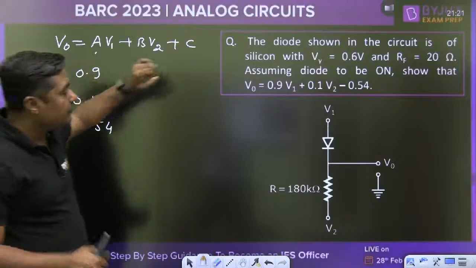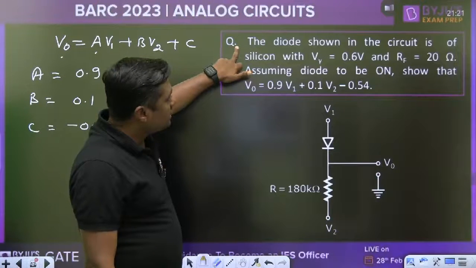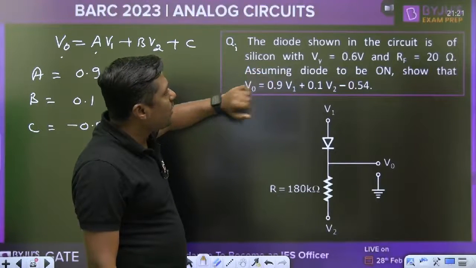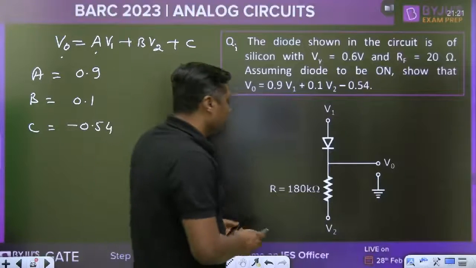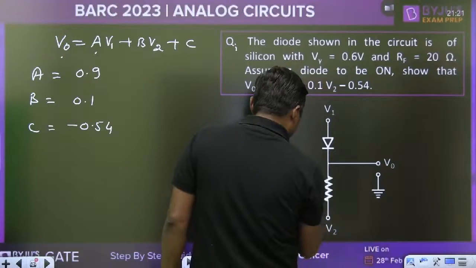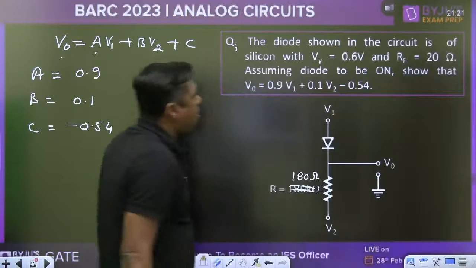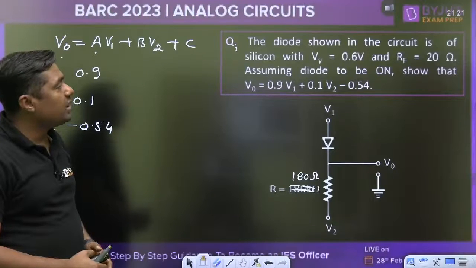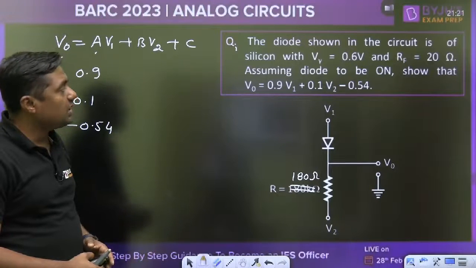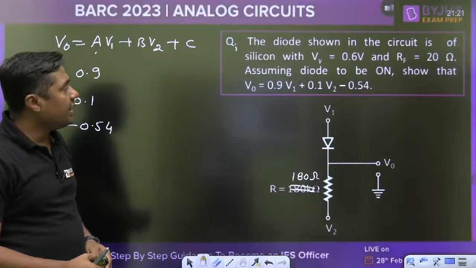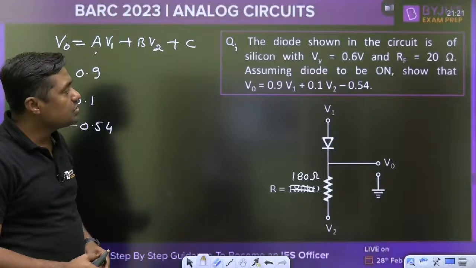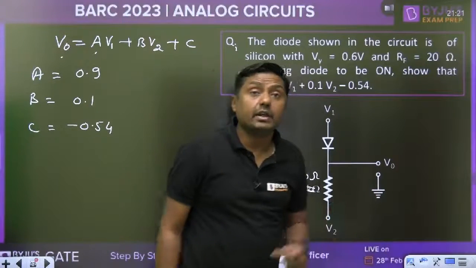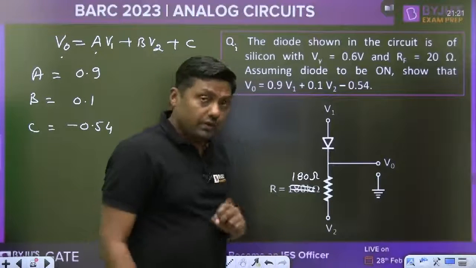Now read this question. The diode shown in the circuit is of silicon with V gamma 0.6 volt and RF is equal to 20 ohm, and this is 180 ohm. Assuming the diode to be on, V0 is equal to 0.9 V1 plus 0.1 V2 minus 0.54. That was a printing mistake, it is 180 ohm. Then how can we solve it?